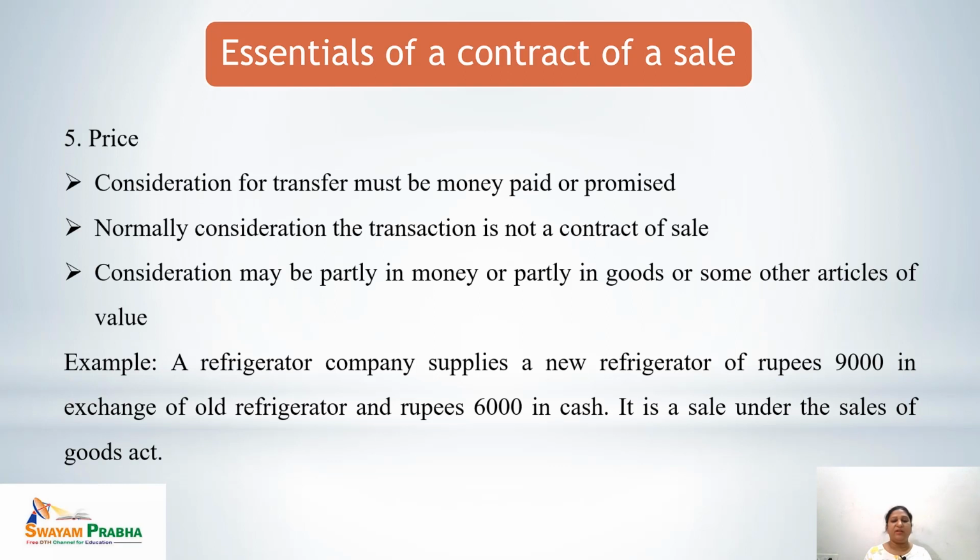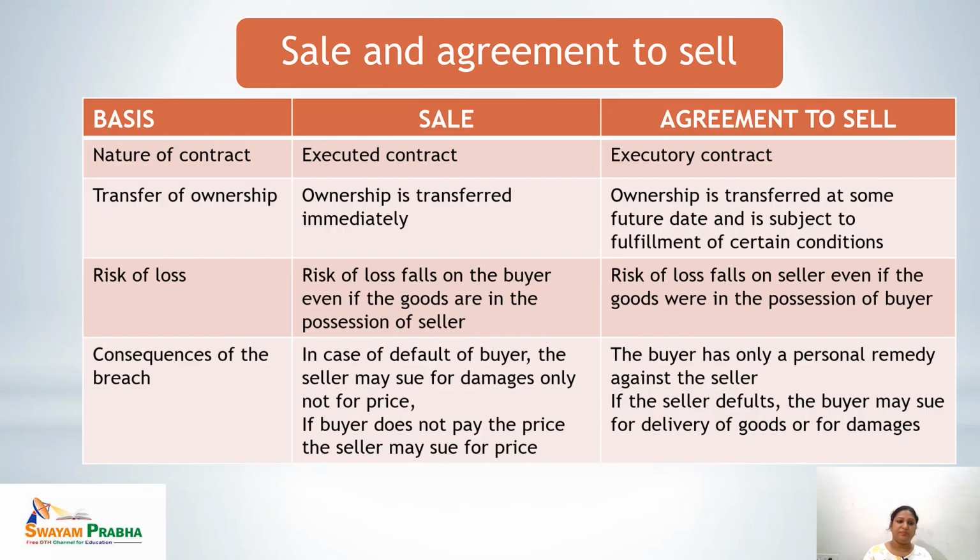So it's a sale under the Sales of Goods Act. Now let's see the difference between the sale and agreement to sell. We have read both these concepts. What is the difference between these two? So the table represents three parts. One is the basis of the difference. Second, they give the essentials of a sale, and then last is the agreement to sell.